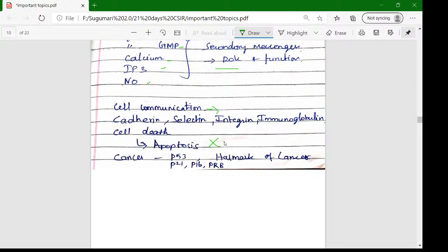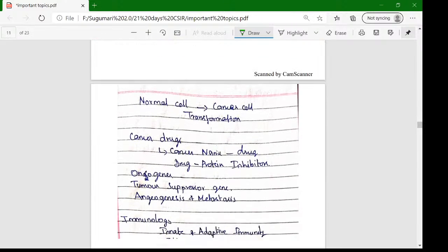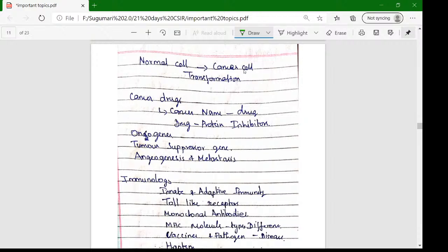Okay, the next topic is very important. The topic is apoptosis. The apoptosis pathway is very important, and related to apoptosis we can expect nearly 2 to 3 questions in an exam paper. Next, the hallmarks of cancer are very important. As I mentioned in the earlier chapter, cancer pathways are very important. P53, P21, P16, and pRB are all very important elements in that topic. And how a normal cell is converted to a cancer cell is also a very important topic in the 4th unit.